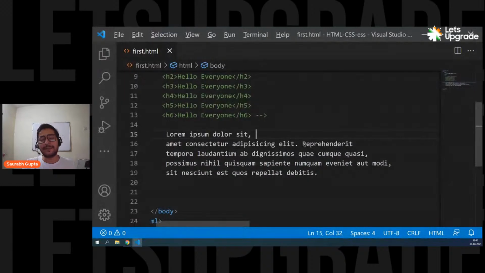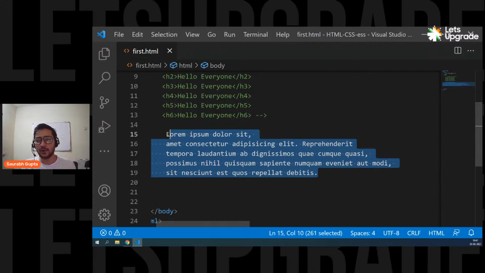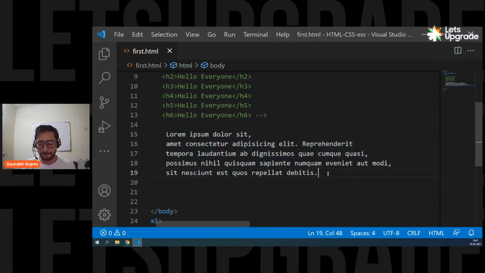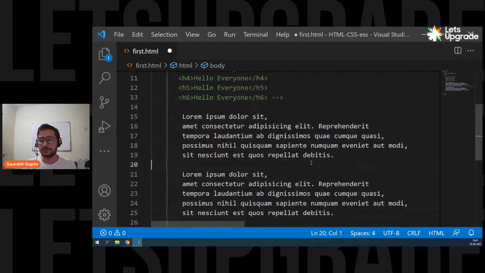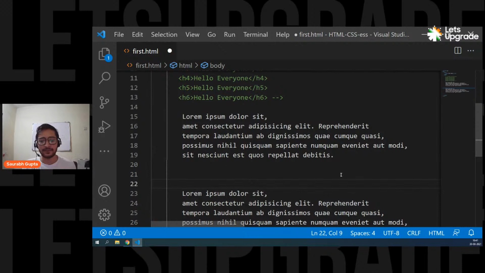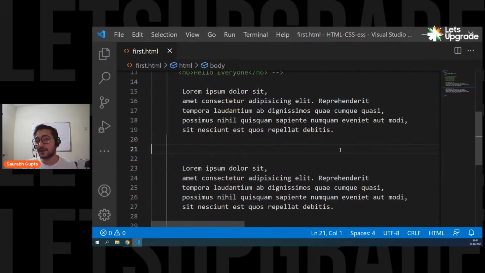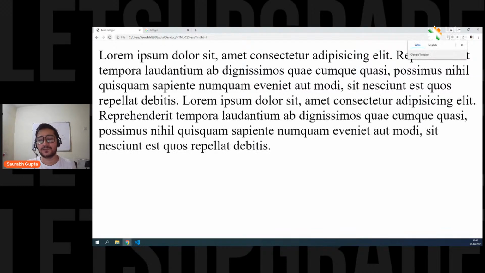It's like a paragraph, right? But are paragraphs properly working? We also have to check that. So let me create one more paragraph. Copy it and paste it. I have given a lot of space in between, so I'm assuming I'll also get space in the browser, and they will be treated as two different paragraphs. Let's see if that is happening. Refresh, and no, they are actually continuing from there.